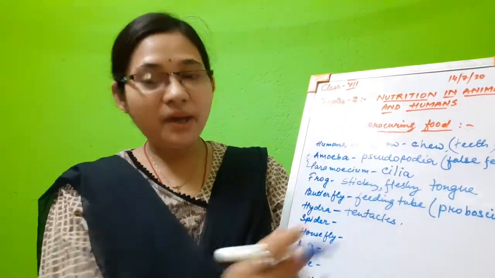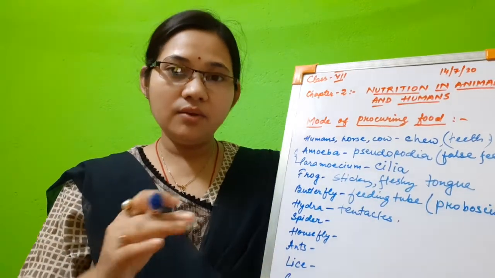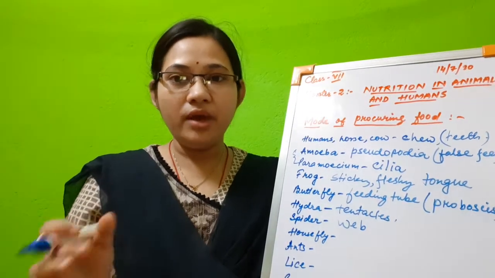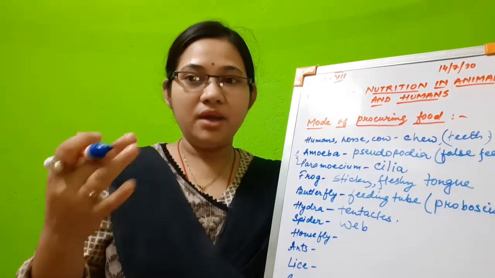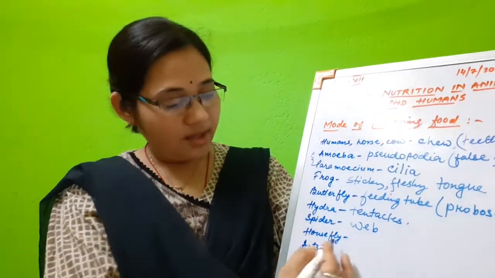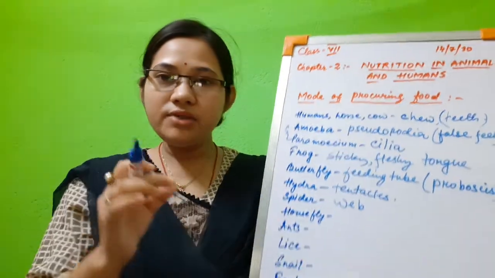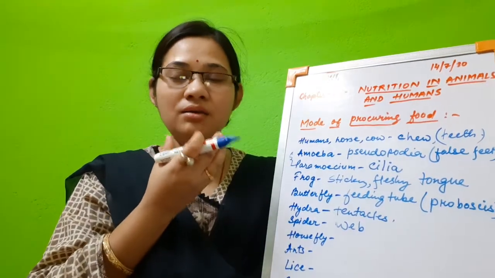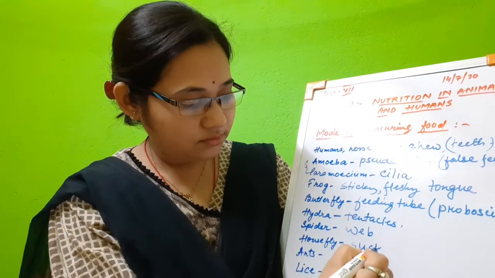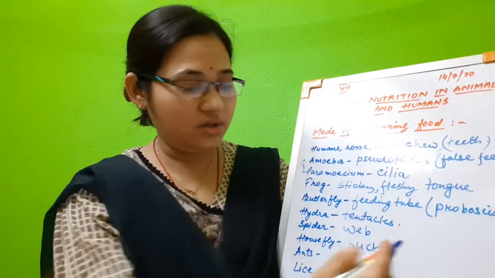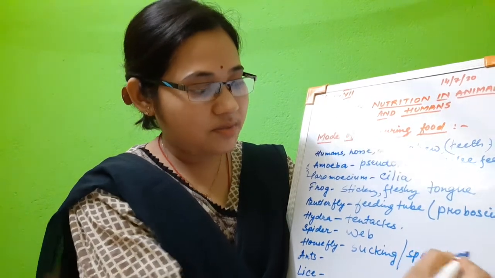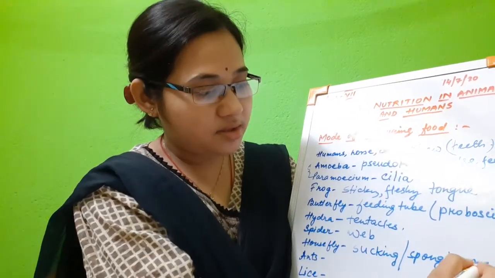Then comes spider. Now spider, they weave web. You have seen they make web. So by the help of web, they capture their prey, isn't it? Then comes housefly. Housefly has some sort of sucking mouth part, like sponge, so we can also say sponging mouth parts.